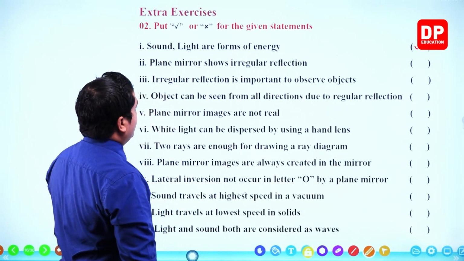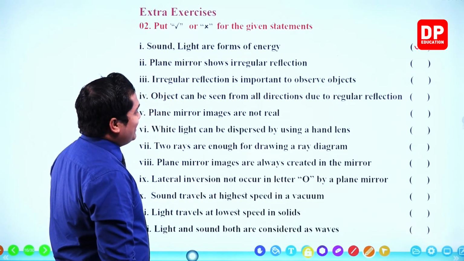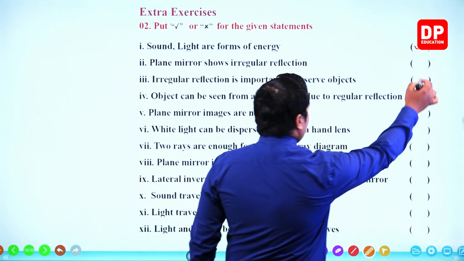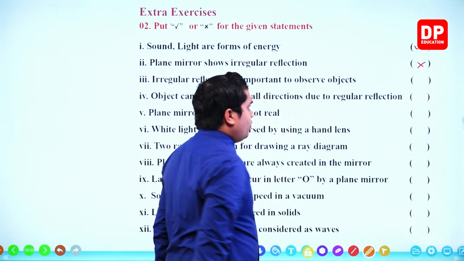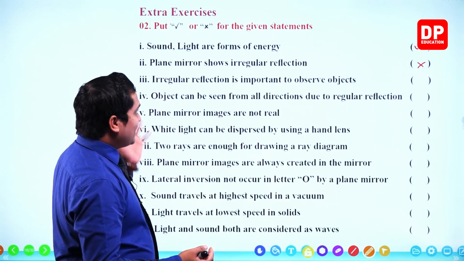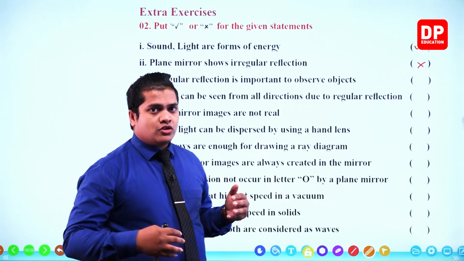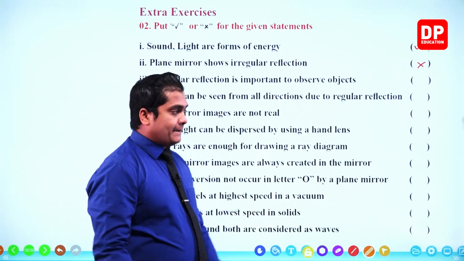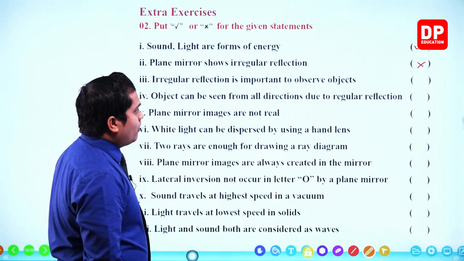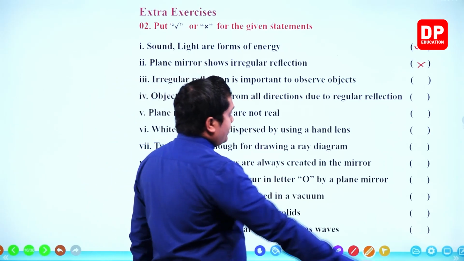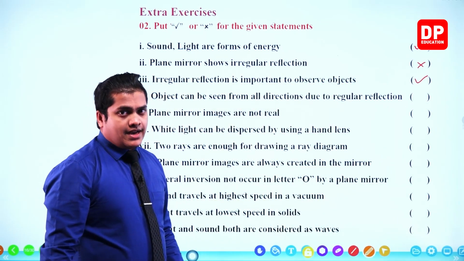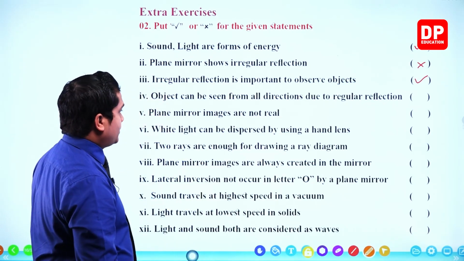Plane mirror shows irregular reflection. Incorrect. Plane mirror is a smooth surface. So therefore, it is going to show regular reflection, not irregular reflection. Irregular reflection means the diffuse reflection, right? Next one. Irregular reflection is important to observe objects. That is correct. Irregular reflection is very important to observe objects.